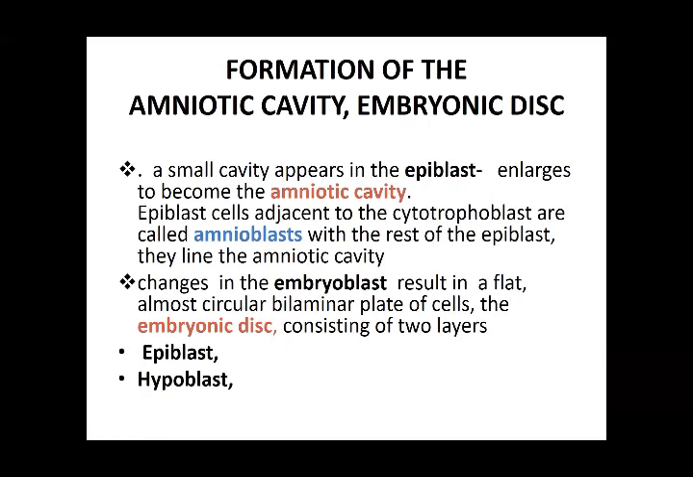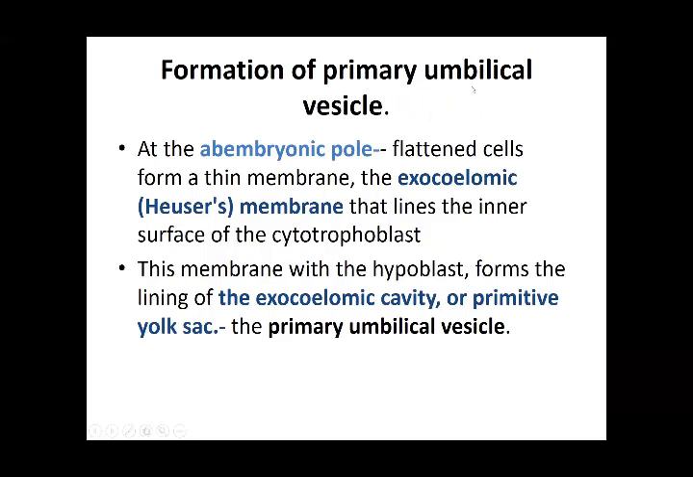Embryonic disc. Then there is the formation of the primary umbilical vesicle, or what you call the yolk sac, at the abembryonic pole. Now what happens is, at the embryonic pole, in the epiblast cells, you have certain cavities. These cavities unite together and form the amniotic cavity, and this amniotic cavity is going to be lined by the amnioblasts, which are the cells from the cytotrophoblast and also from the epiblast cells.